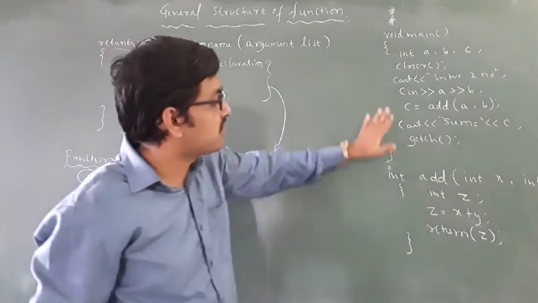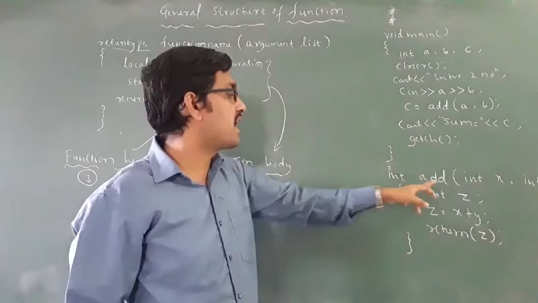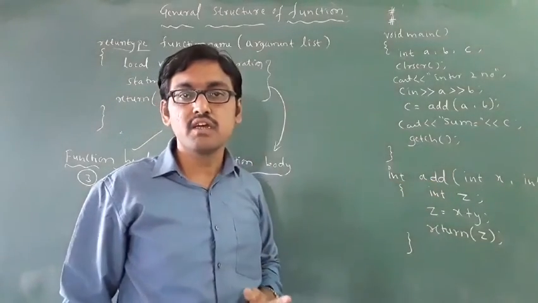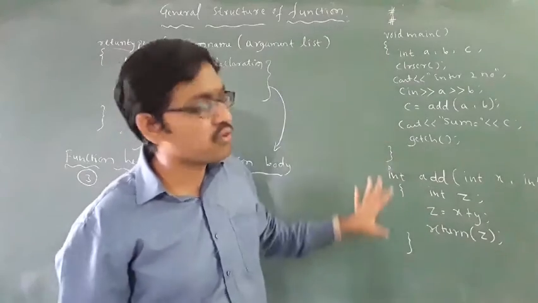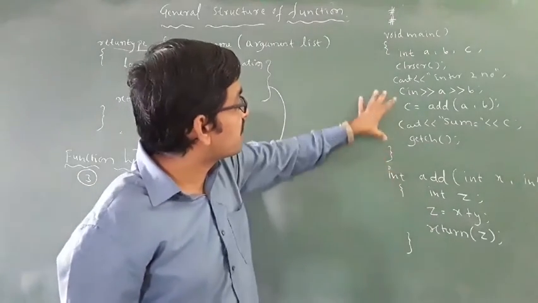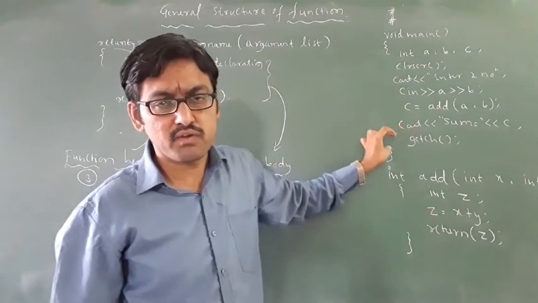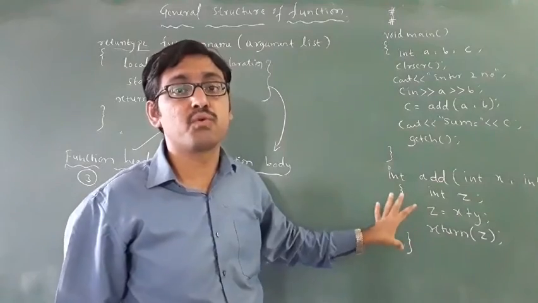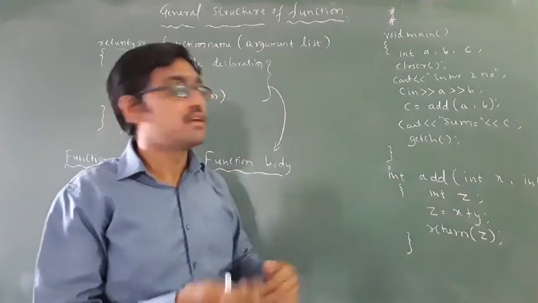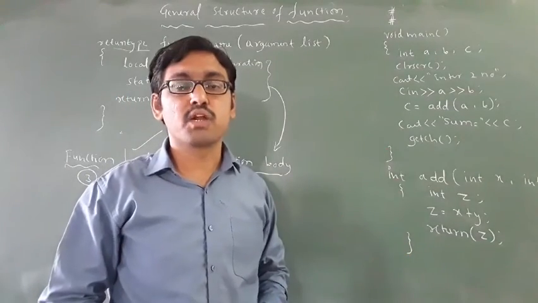This is a small example for a function. In this, add is the function name. Okay, then how does it work? For example, when you write this program, you can write after getch. When you close the bracket, then you have to start the subprogram. After getch is closed, next you can write the subprogram.